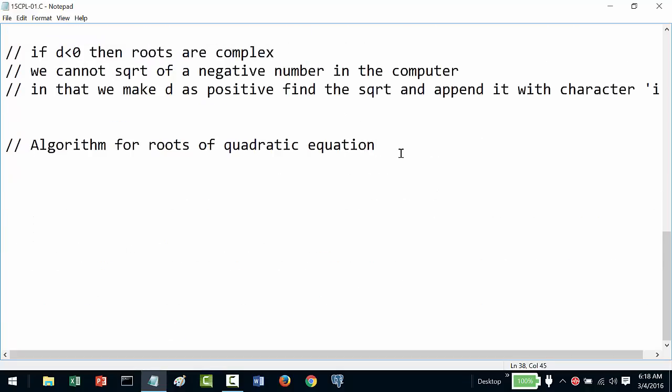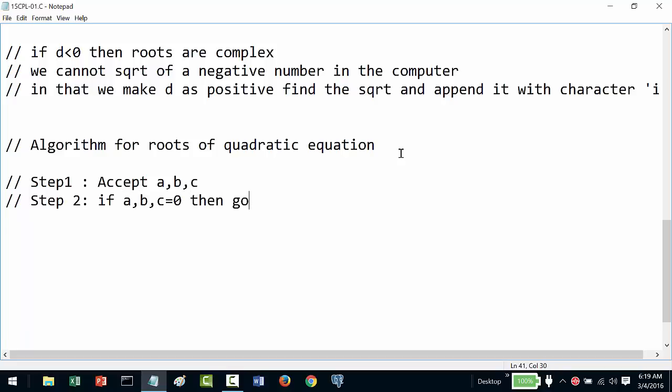So what do we do? First thing is, we write the algorithm stepwise. In step 1 we will accept A, B, C. In step 2, if A, B, C is equal to 0, then go to the last step. We'll see what the last step is.